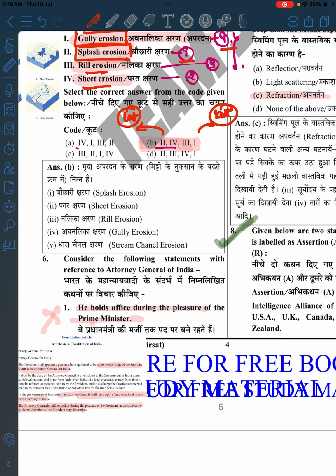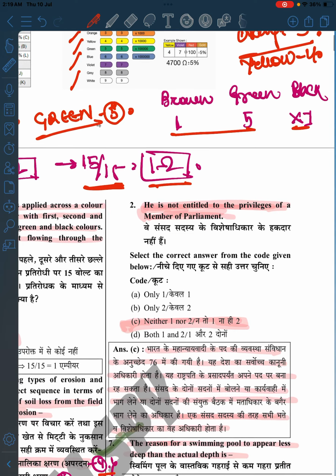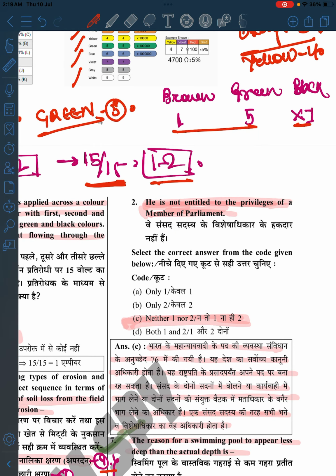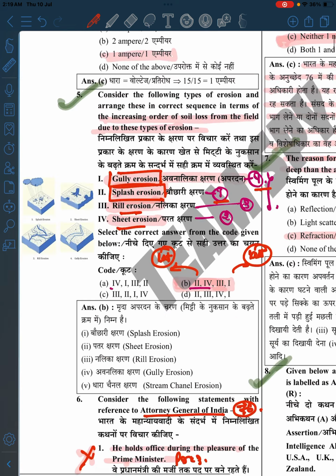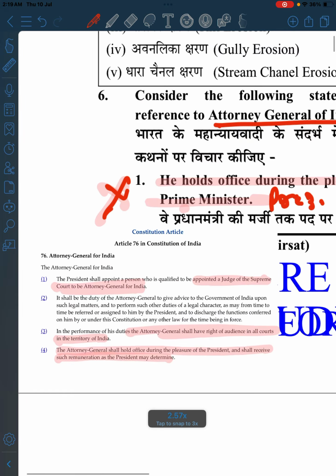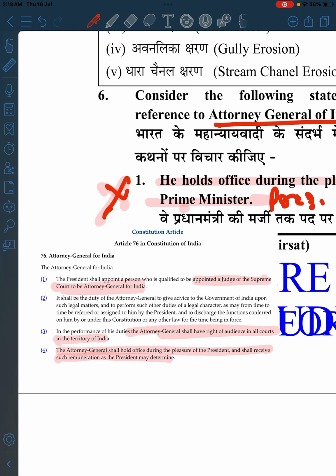Consider the following statements with reference to the Attorney General. So if we say the Attorney General, what is the article number? So article number is 76, right? He holds office during the pleasure of the Prime Minister. No, it's the President, correct? Now what is it? He is not entitled to the privileges of a member of Parliament. No, it is also wrong, right? He is entitled to them because he acts like a member of Parliament.